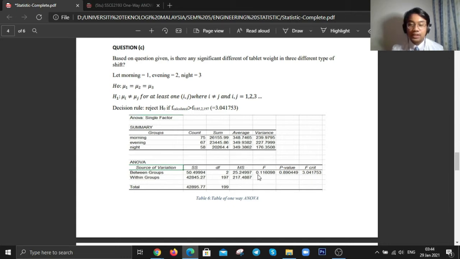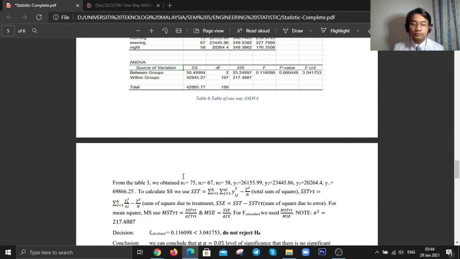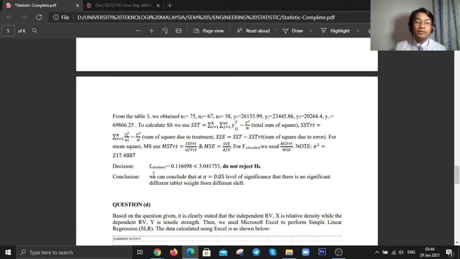Then we can calculate the F calculated by dividing the MSTRT with MSE. We notice that the F calculated is less than F critical. So we can conclude that at alpha equal to 0.05 level of significance, there is no significant difference in tablet weight from different shifts.